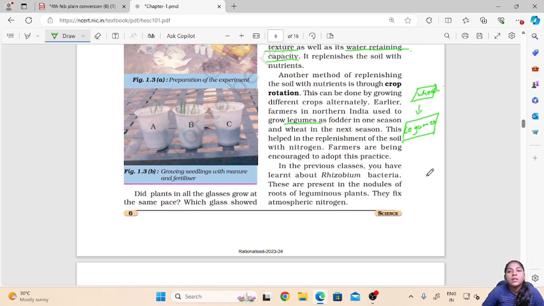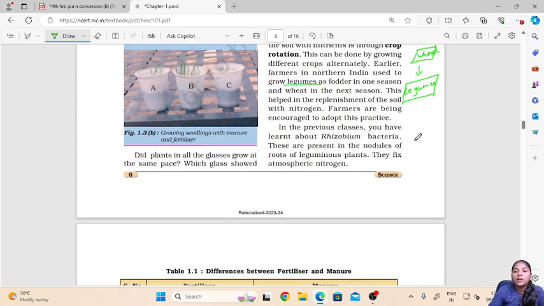Now because of this, the plants will have more nitrogen available for their intake. So when we grow wheat and a legume or any other crops and a legume alternately, this is called crop rotation, and it will help in fixing the nutrients in the soil.